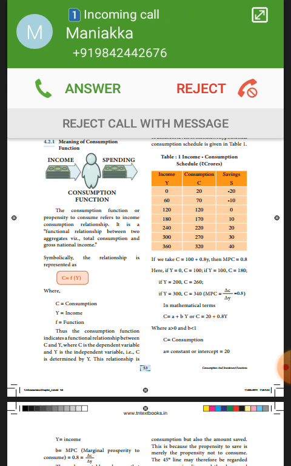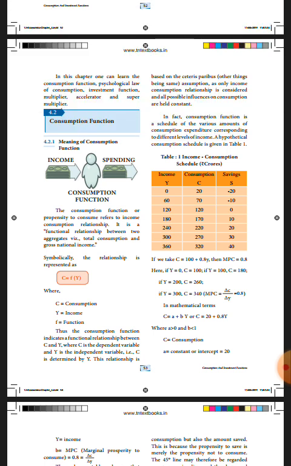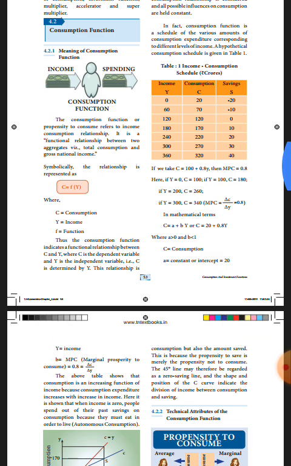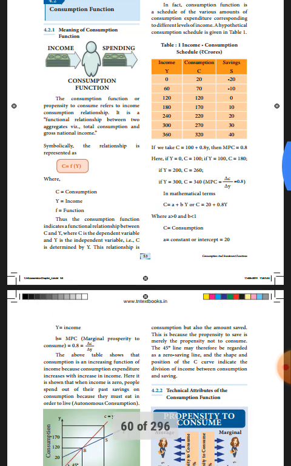C, consumption, is 180. If Y is equal to 200, if income is 200, C is equal to 100 plus 0.8 into 200. Answer is 260. C is 260.